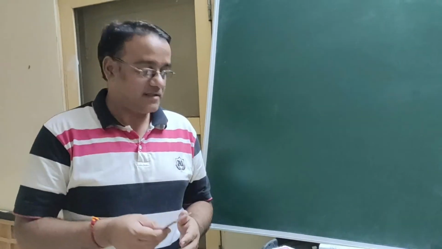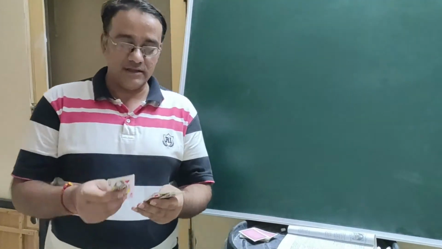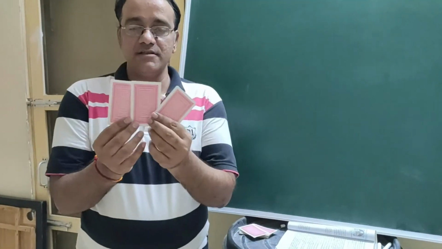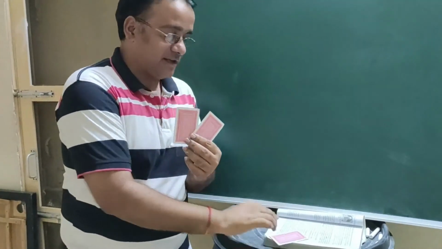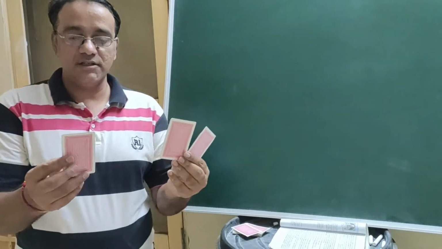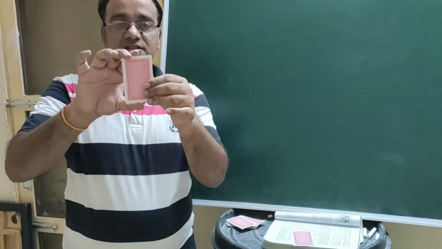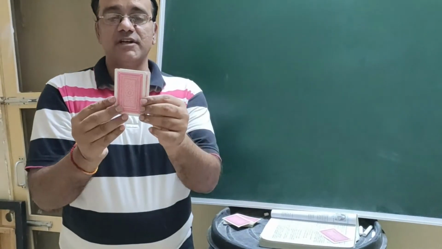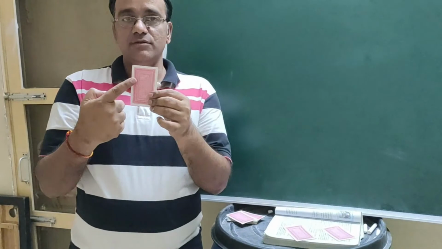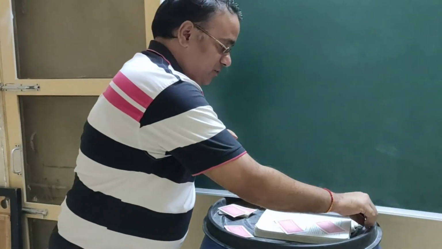The first axiom is: things which are equal to the same things are equal to one another. So I have these three things. Let us take it as one thing. Now these two things are equal to the same thing. How you have to consider? Just I am coinciding these two things. These two things exactly coincide with each other. Now I am going to coincide these two. These two are also equal to each other. So these two things are equal to the same thing, so these two are equal to one another. Okay. So ये एक example हो गया first axiom का.